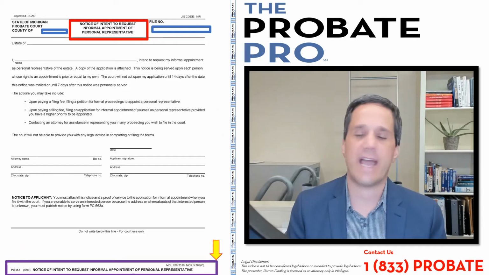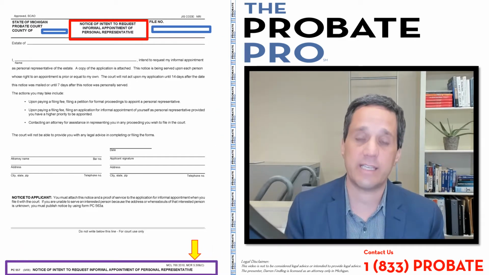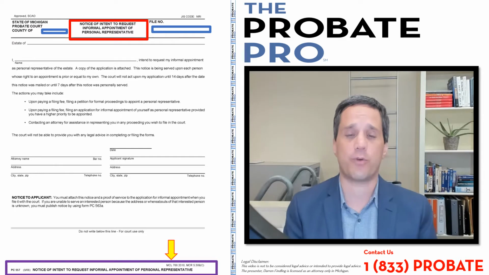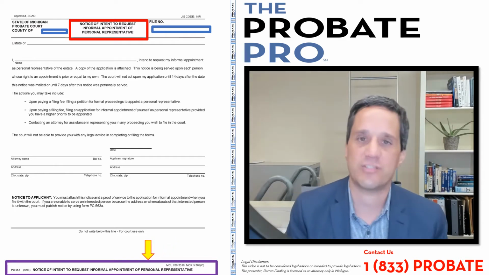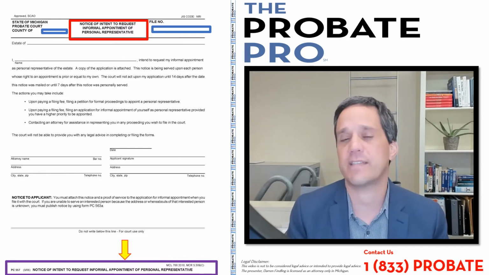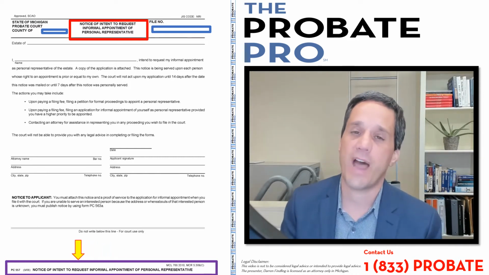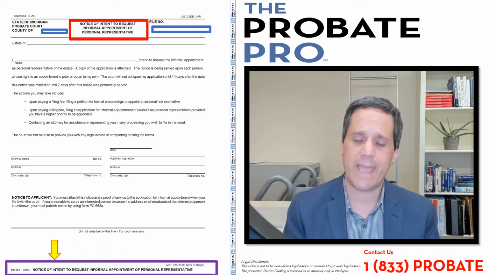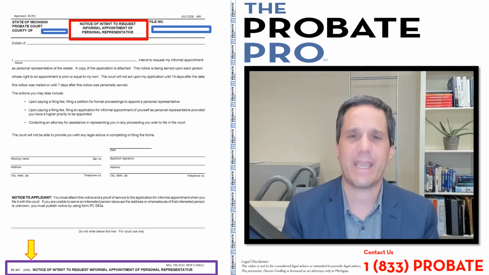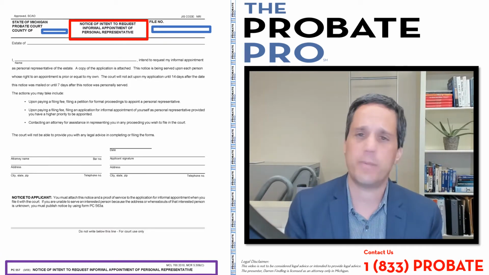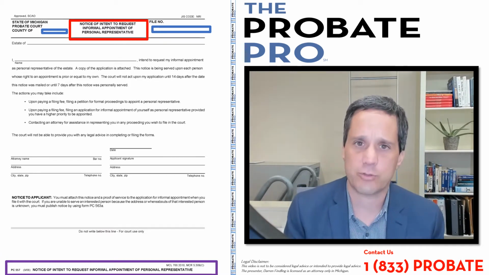Now, with all of these State Court Administrative Office forms, they are created by various statutes. In this case, MCL 700.3310 and the court rule MCR 5.309. Now, again, you really have to understand the mechanics of these statutes and court rules to really understand how to navigate through this process. And not everyone should be going through informal probate administration.